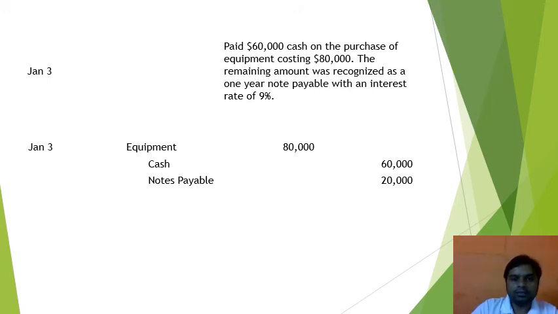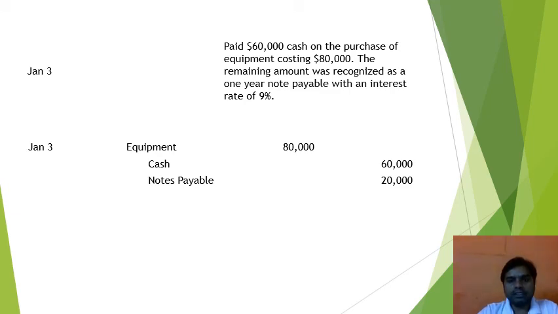As we have paid cash of $60,000, the cash account of the company will decrease, so again as per rule number 2 the cash account will be credited for $60,000. And notes payable, you can also make an account like payable accounts here, so the notes payable account will be credited for $20,000.